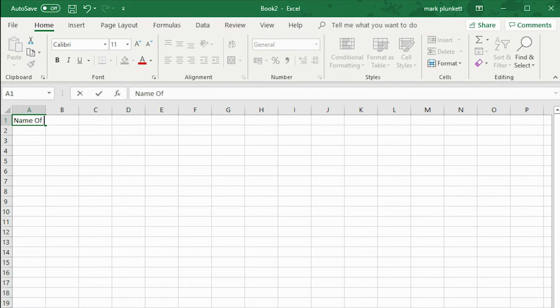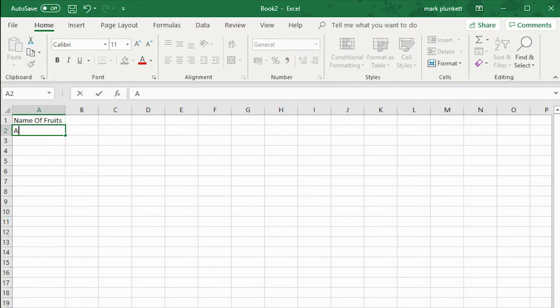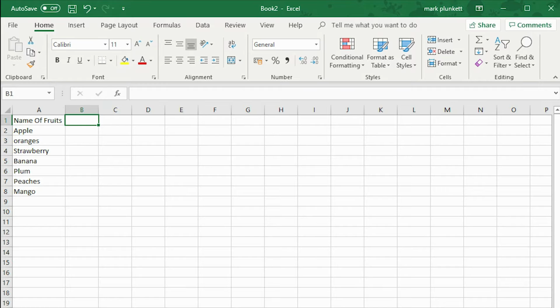So what we'll do, we'll get names of fruits. So this will be names of people that we have right here. Let me widen this a bit. So we have apple, oranges. So these will be basically your names: oranges, strawberry, banana. How much is that? 6. So we have plum, peaches, and then we have mango. Alright, so we have that right there.